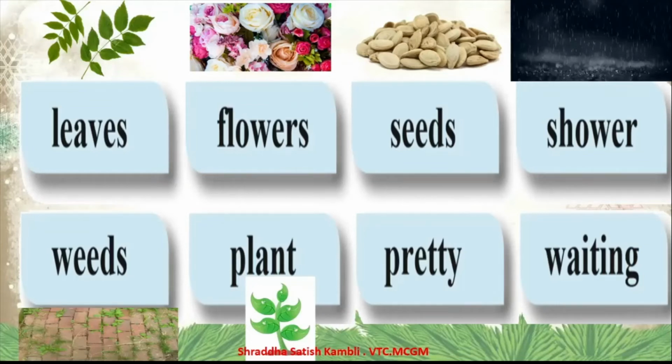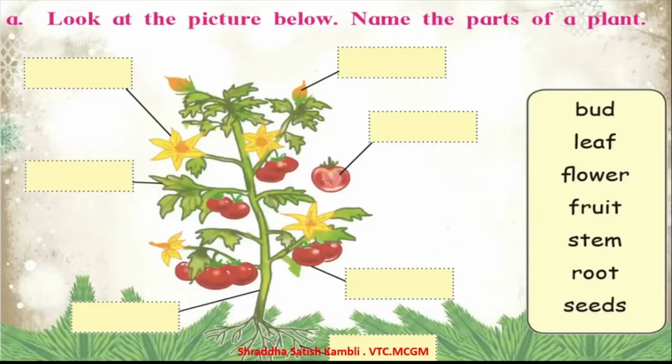W-A-I-T-I-N-G, waiting. So this was one of the exercises from your textbook. Let us look at the next one. So here we are trying to look at some parts of a plant. Now we learnt about seeds. Now the seeds, they grow up and they become plants.